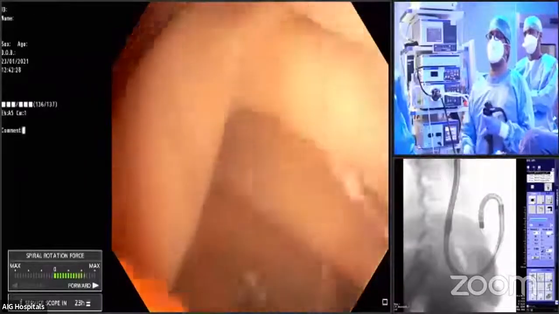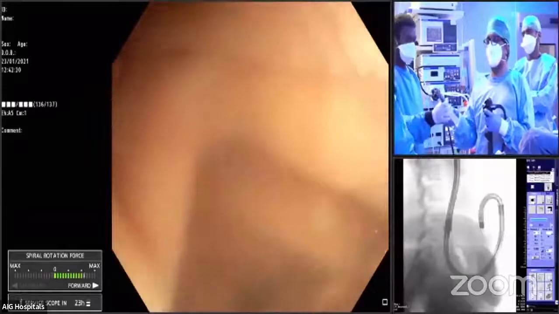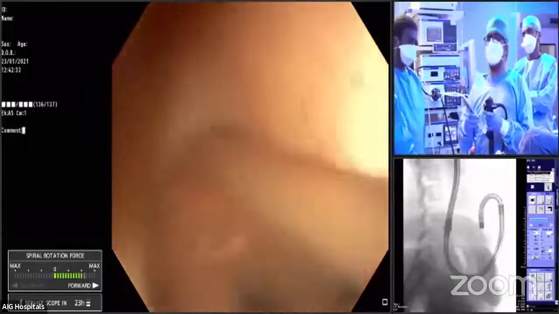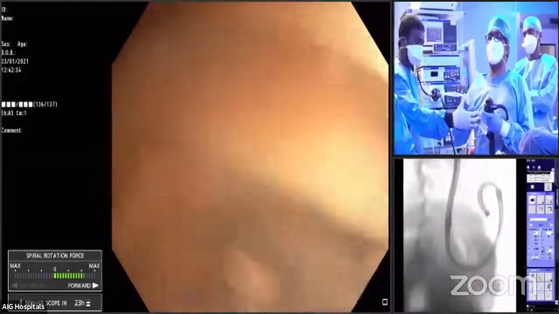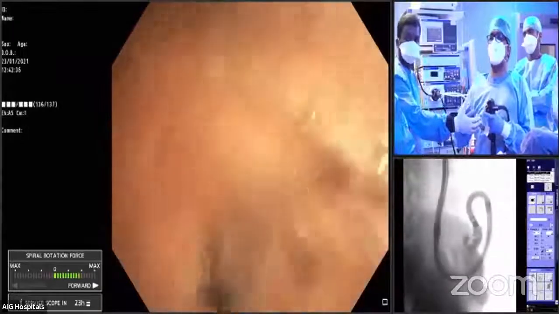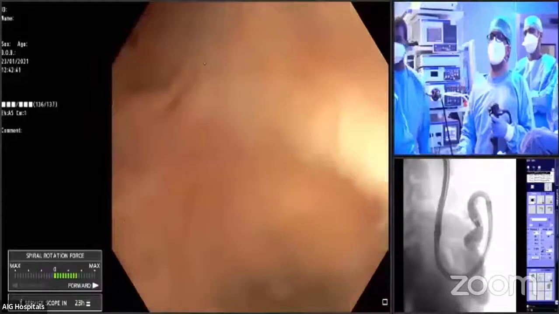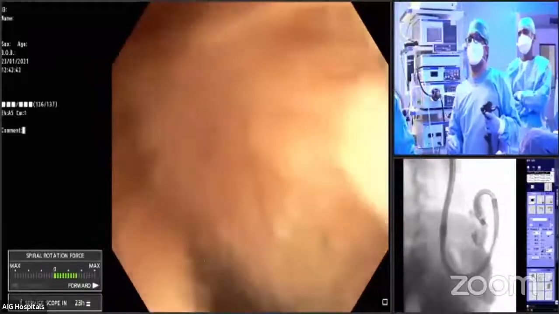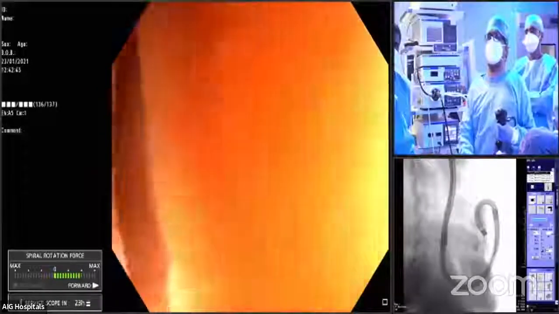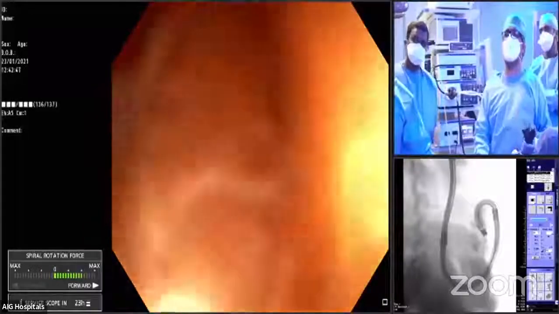Like this. So you can see by just movement of my hand, we could negotiate that bend. And I'm just injecting contrast to move ahead. You can see now, this is contrast assisted enteroscopy, where I know that there is not much kinking there. So I'll keep on going.